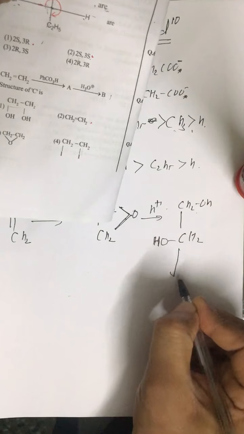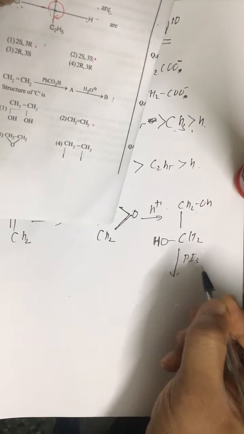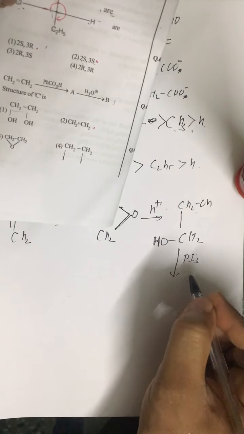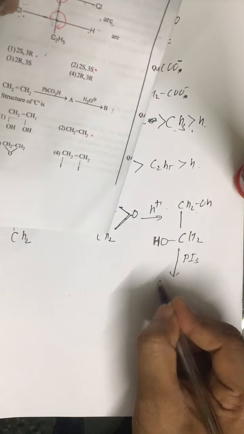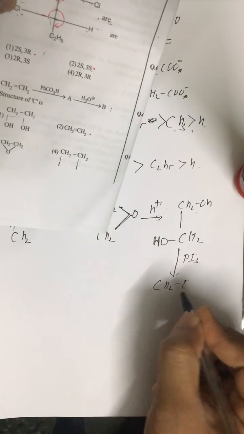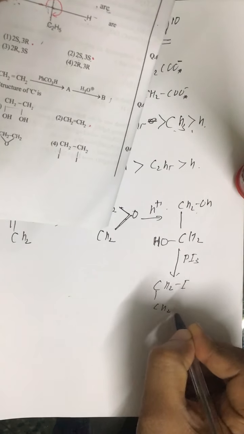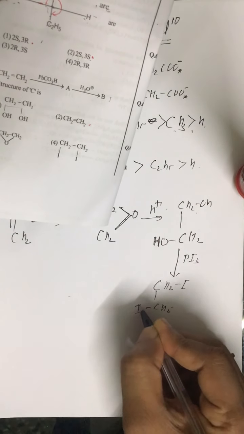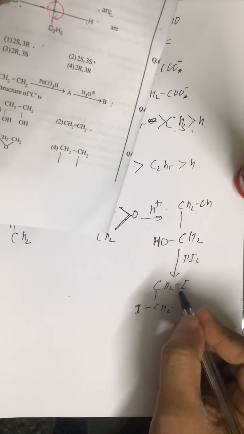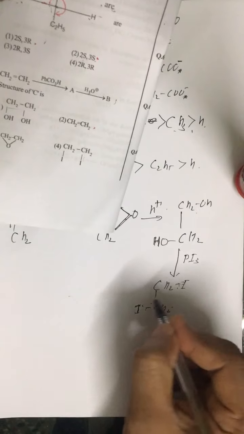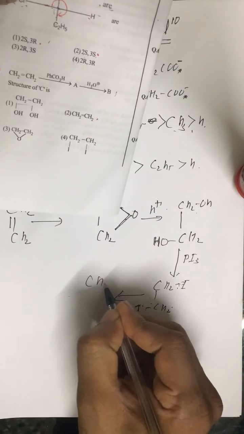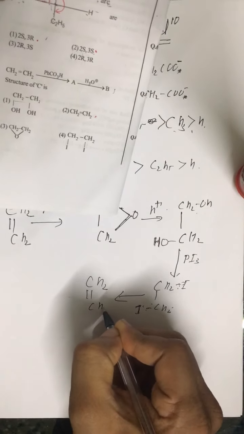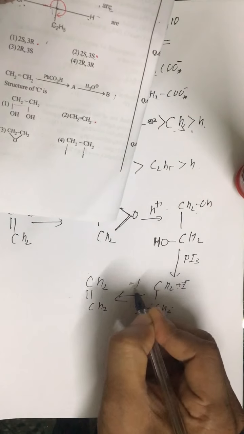To obtain ethene, this compound must be treated with PI3, or phosphorus plus iodine. Then what will happen? We get CH2I and CH2I. But we know that 2 iodines on adjacent carbon atoms do not exist, so finally it is converted to ethene after the removal of iodine.